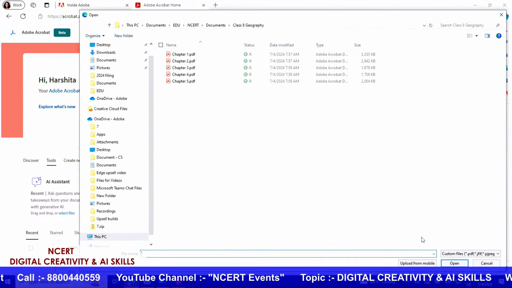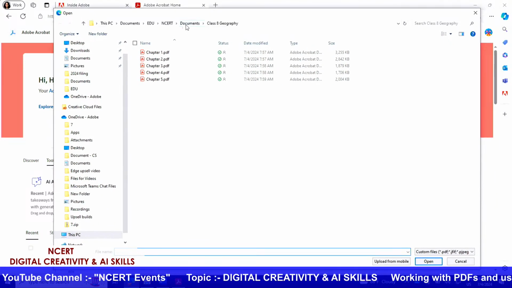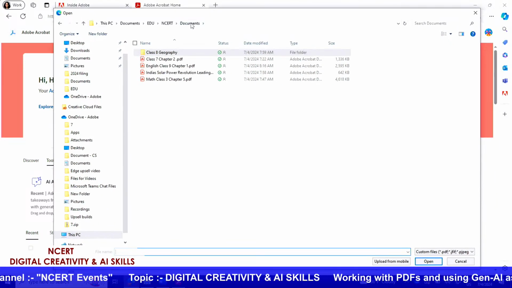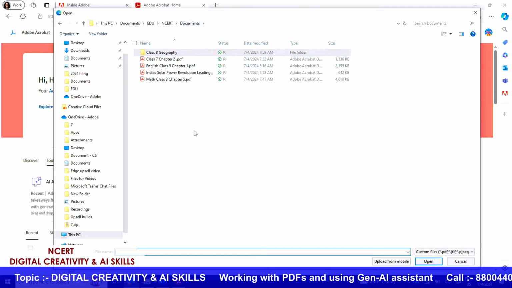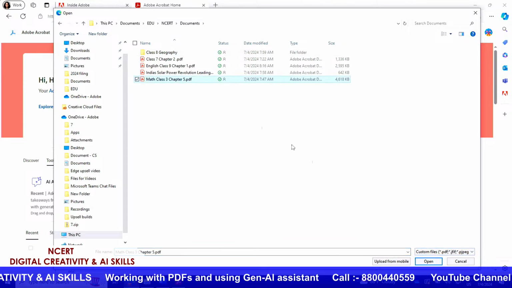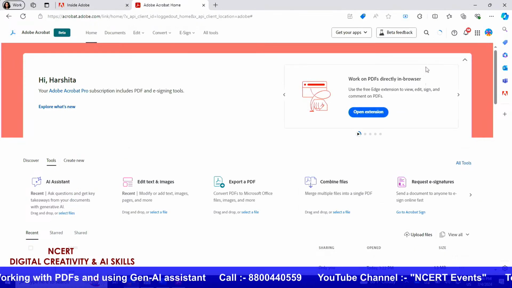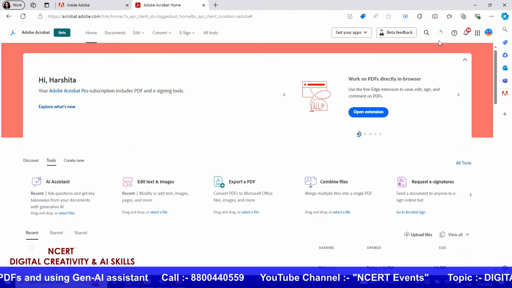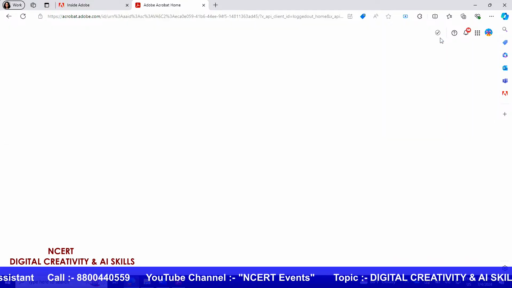Clicking on this will open up a dialog box, and here you can navigate and choose any documents that you want to upload and work on. So for now I would like to open this particular document. So let me just click on this and then click on open. As you can see here in the top right, it is currently in the process of uploading your document.